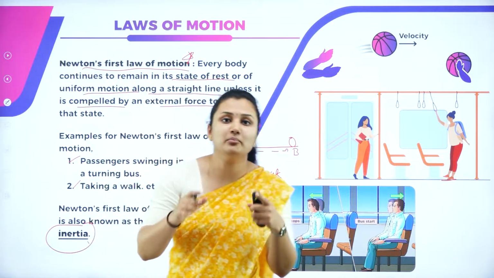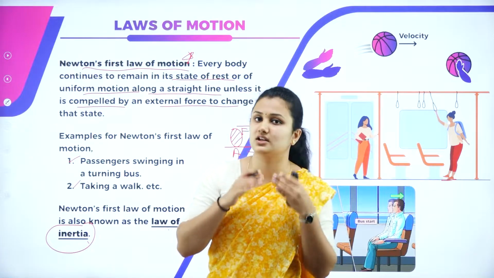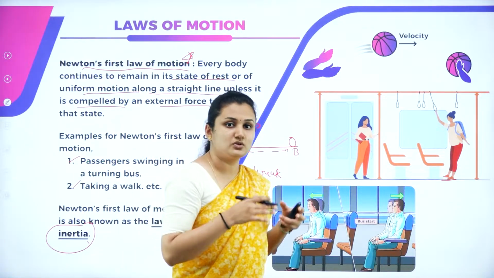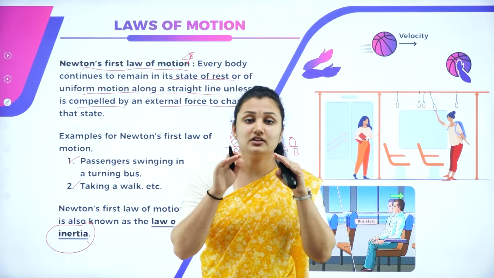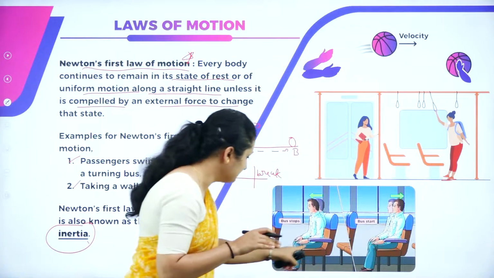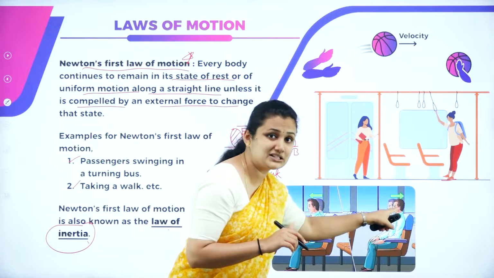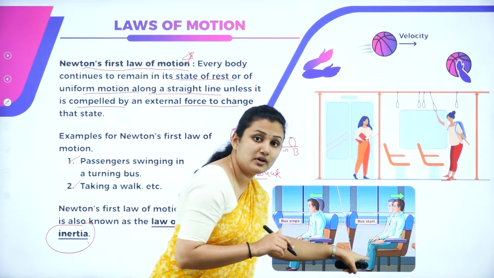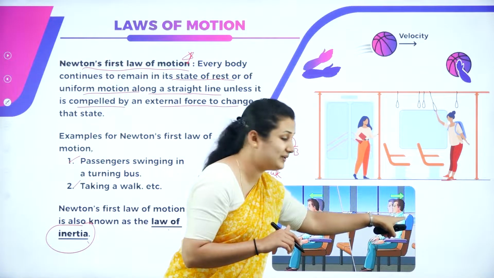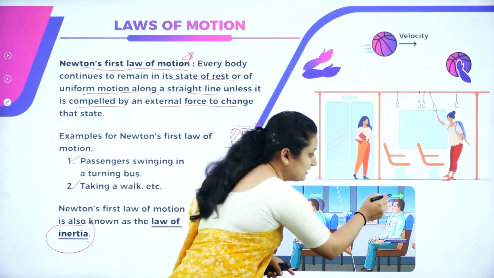When you are traveling in a moving bus, you are moving in a bus with a constant velocity. Now what happens in this case? You can see here your legs. So the bus starts. When the bus starts, your legs, the lower part of the body, will accept the change soon, whereas your upper body will take time to come into motion. That's why you feel that backward jerk.